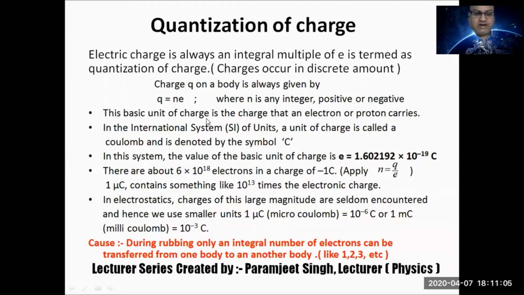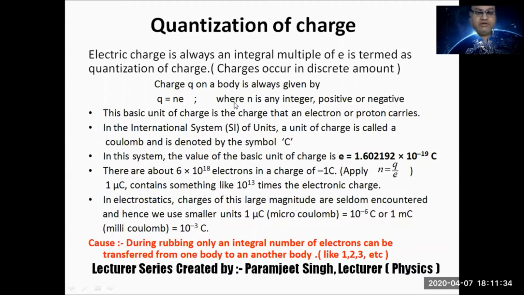This is the idea of quantization of charge. It means charge is an integral multiple of small e, that is the charge on the electron. Integral multiple means n is 1, 2, 3, 4, 5. n cannot be a fraction because we don't have a charge equal to 1/2 or 3/4 of the charge on the electron.